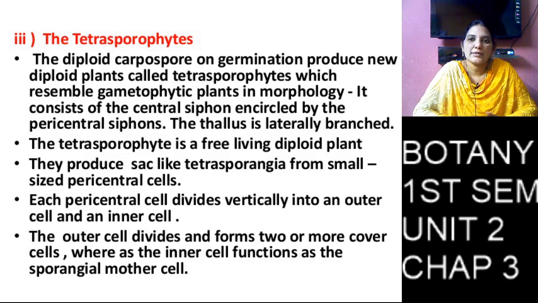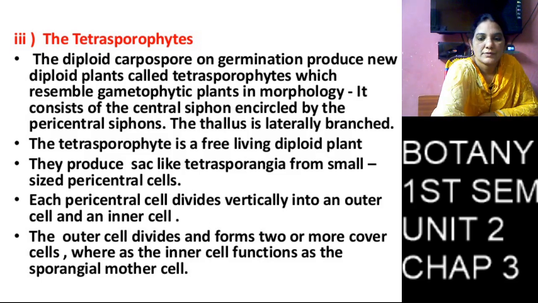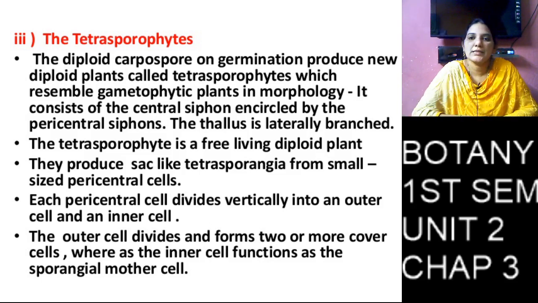The tetrasporophyte, the pericentral cells undergo meiosis division, and each cell is divided into 4 haploid spores.